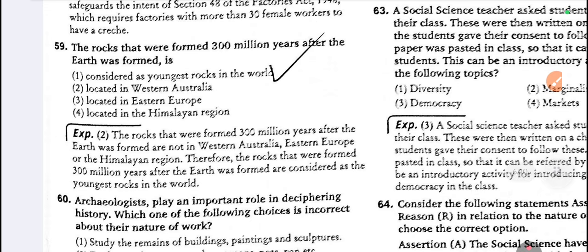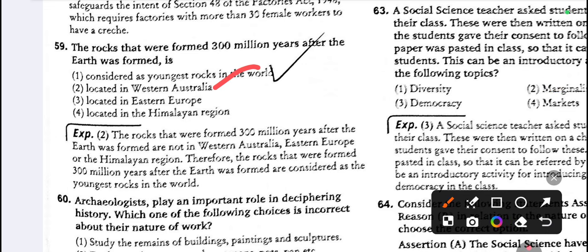59. The rocks that were formed 300 million years after the earth was formed are located in Western Australia.